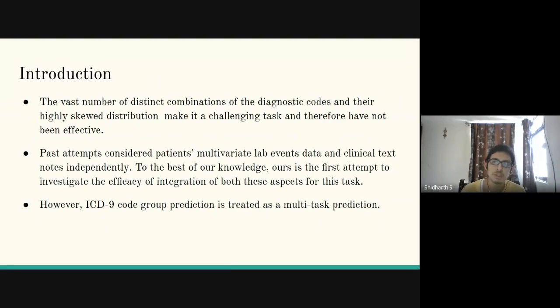In the past, there have been attempts to classify these ICD-9 codes, but they have used either lab events data only or the clinical text notes only, and they haven't used both together. In our paper, we do so.